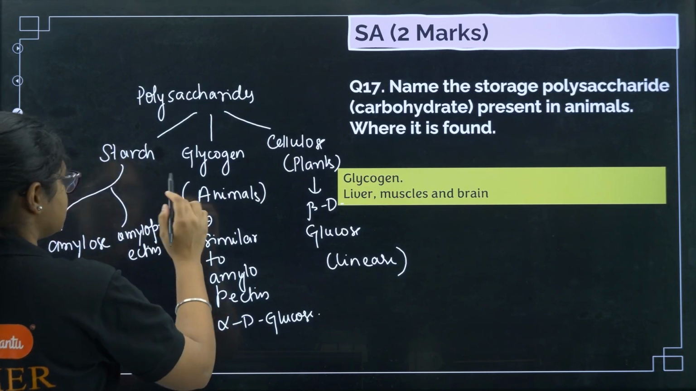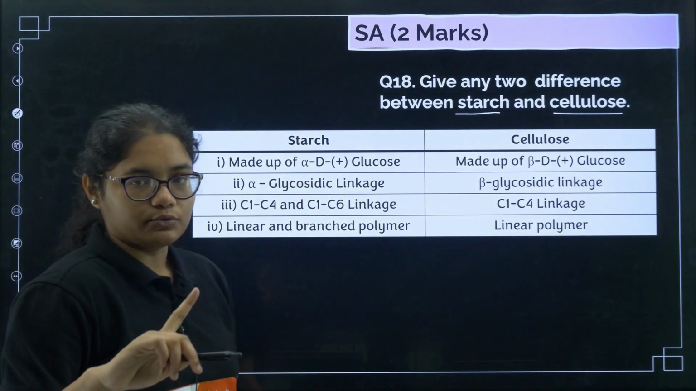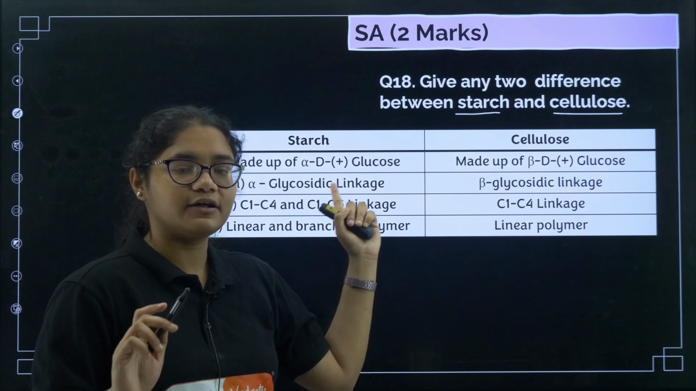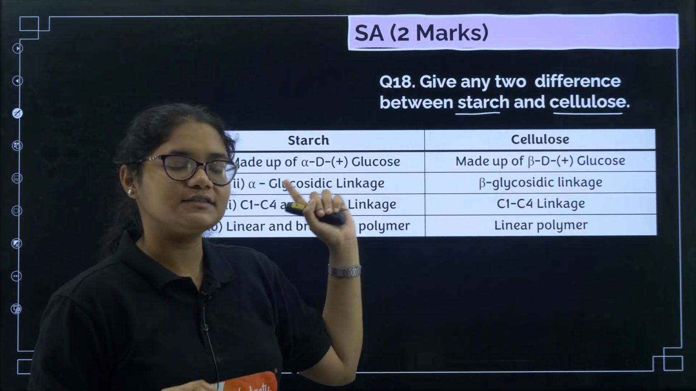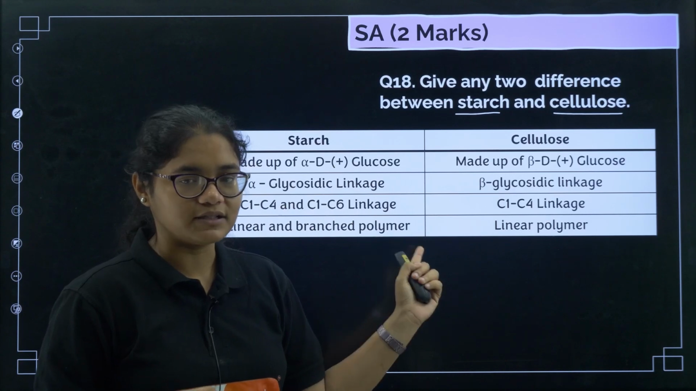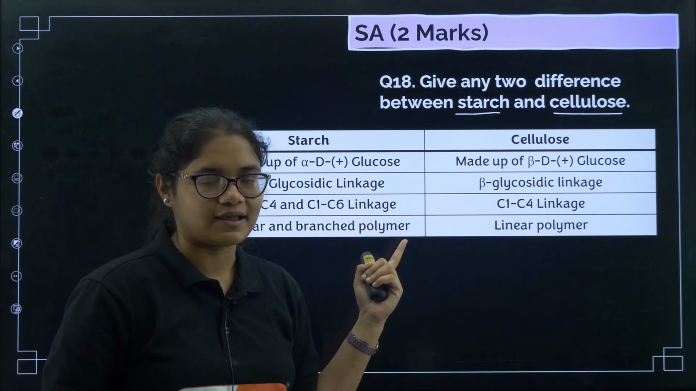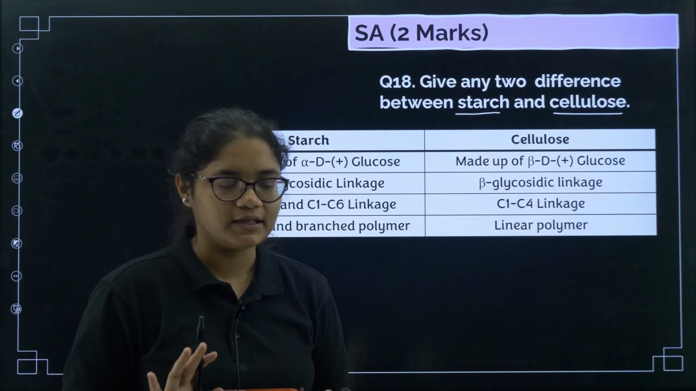So the difference here I think is clear. Starch is made up of alpha D glucose and cellulose is made up of beta D glucose. So here it is alpha glycosidic linkage, here it is beta glycosidic linkage. Starch has both linear and branched polymers. Linear is having C1 C4, branched is having C1 C6. Here it is only linear with C1 C4 glycosidic linkage.